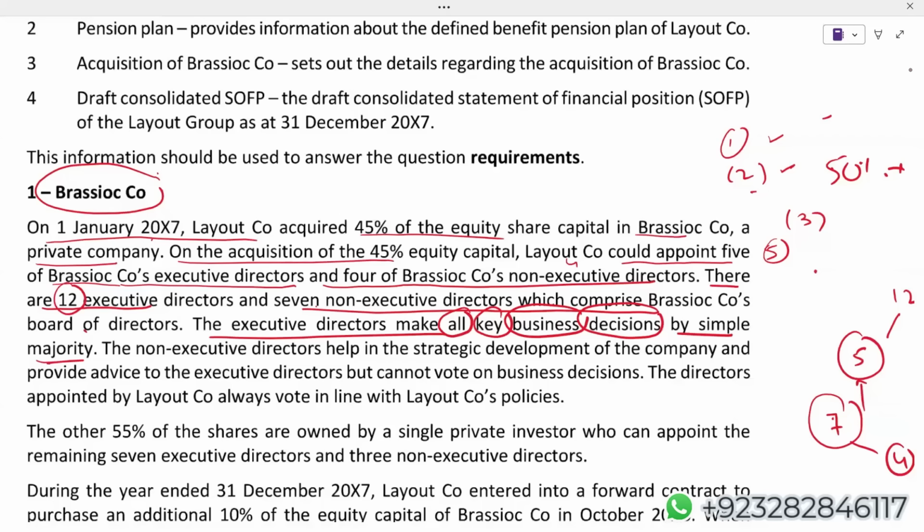We are not supposed to appoint a majority of executive directors. The non-executive directors help in the strategic development of the company and provide advice to the executive directors, but cannot vote.